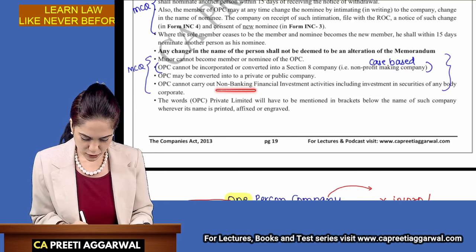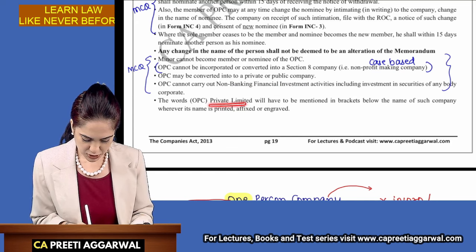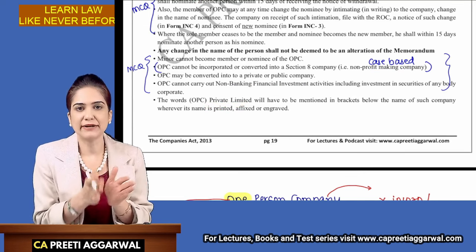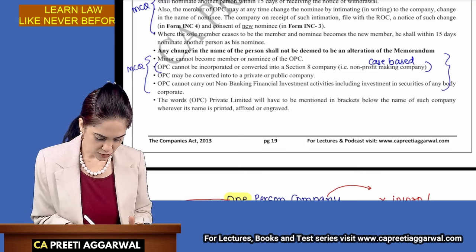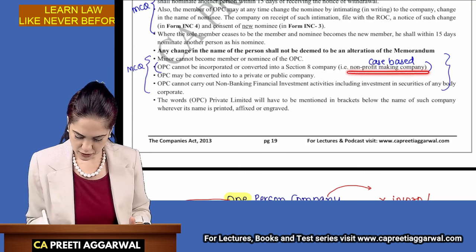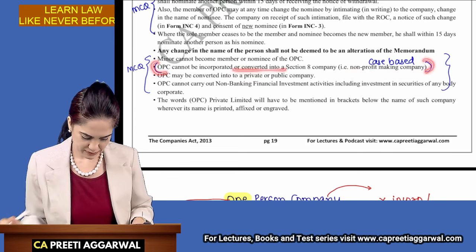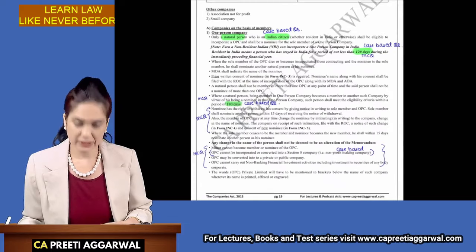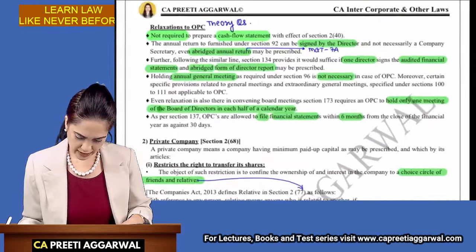It cannot carry out non-banking financial investment activities. The name will mention the word private because it is a special kind of private company. Okay. So this is important for MCQ and this one is important for case-based. Okay. Sorry, this bullet point is important for case-based also. So did you highlight the important things? Yes. Okay. Now let us move ahead.